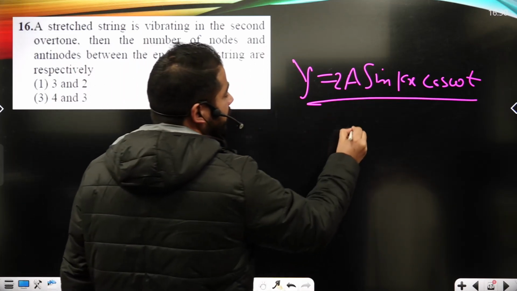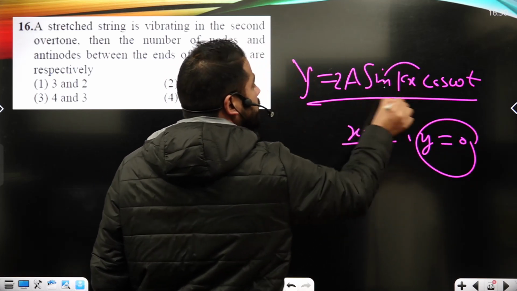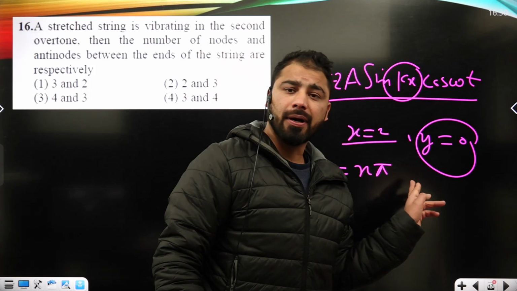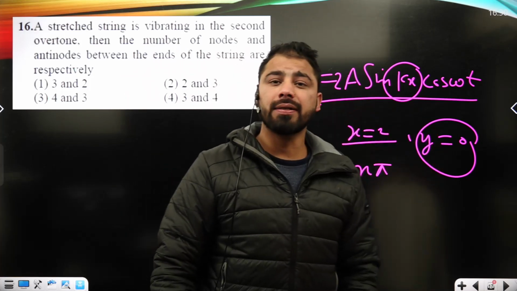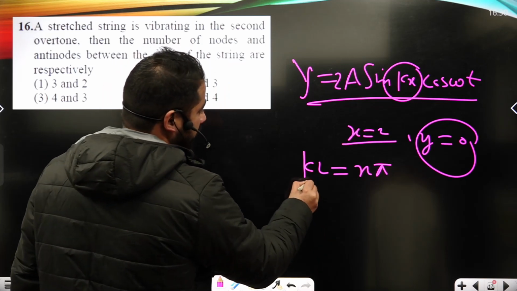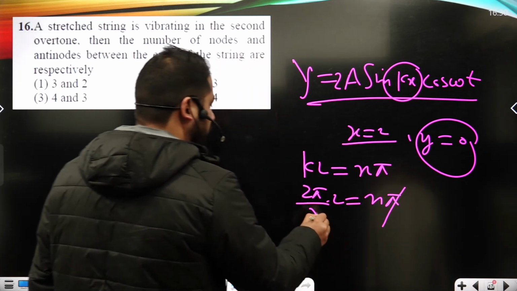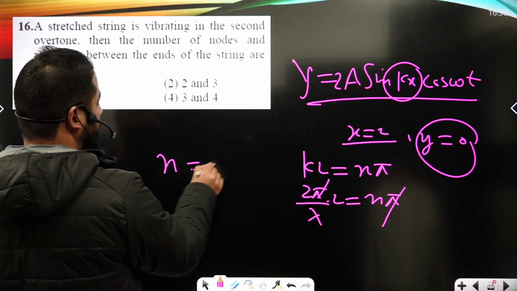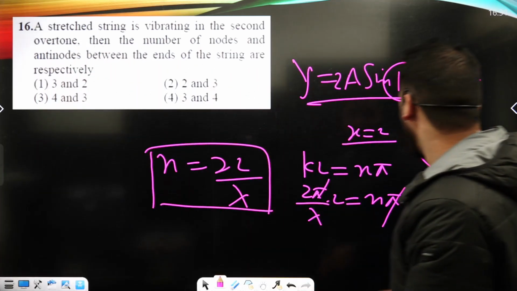So at the extreme, when x is equal to L, the displacement is going to be 0. That's only possible when kL is equal to n pi. You know, sine n pi, where n is 0, 1, 2, 3, and so on, is always 0, and the displacement vanishes at the extreme. So when x is equal to L, in this case it is 2 pi upon lambda times L is equal to n pi. Now here, we are cancelling some like terms. N must be equal to 2L upon lambda. I can use this equation here to solve the question, right? How? Let's see.